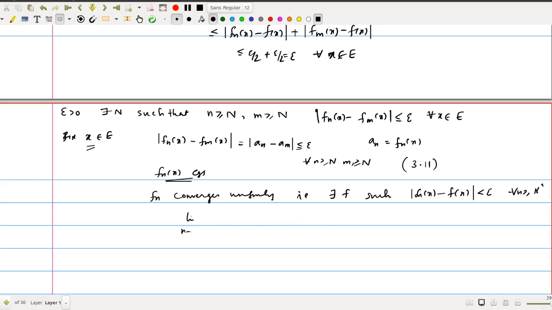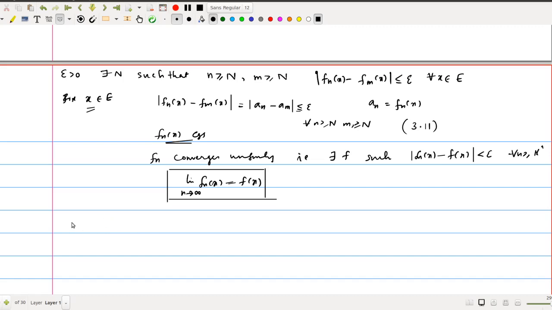How will you prove the uniform convergence? Here we can write limit n tends to infinity, fn of x equals f of x. That is the meaning of pointwise convergence. This is for each x belongs to E. Now we will prove the uniform convergence. In order to prove it, we consider fn of x minus f of x. We already have our assumption, the Cauchy criterion. So modulus of fn of x minus fm of x is less than or equal to epsilon for all x belongs to E and n greater than or equal to N and m greater than or equal to N.